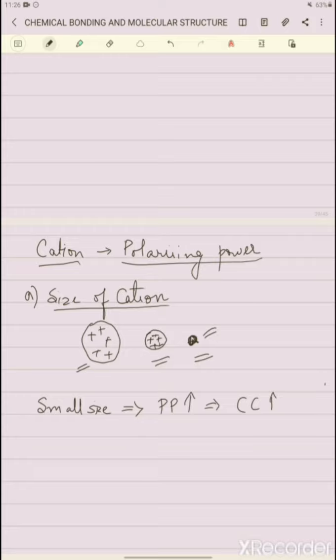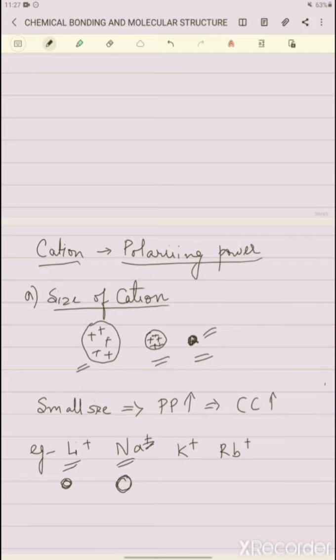For example, let's see the example. We have lithium Li+, Na+, K+ and Rb+, which are from the first group: lithium, sodium, potassium, rubidium. Just see that the size of lithium is very, very small. Then comes sodium, where one more shell is added, so the size of the cation is somewhat bigger in Na+.